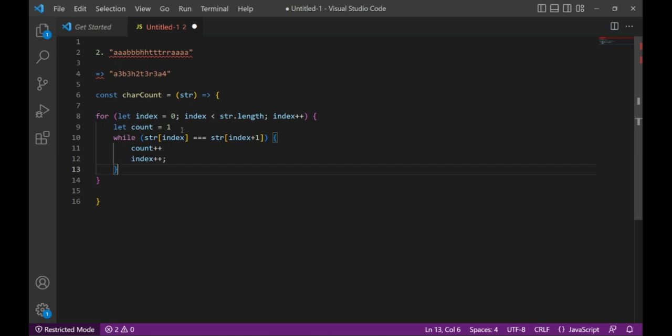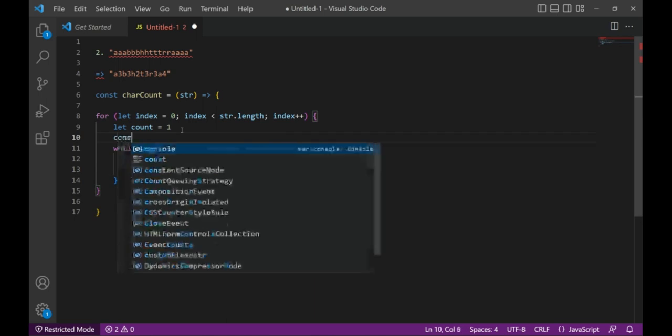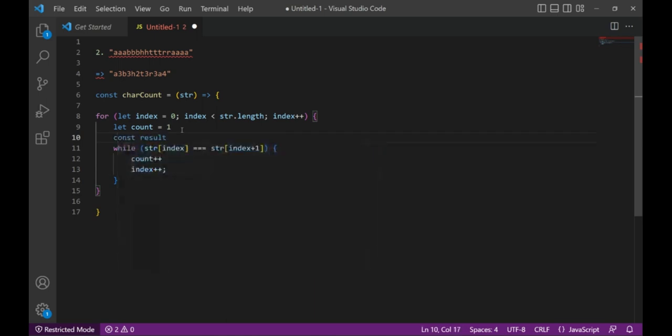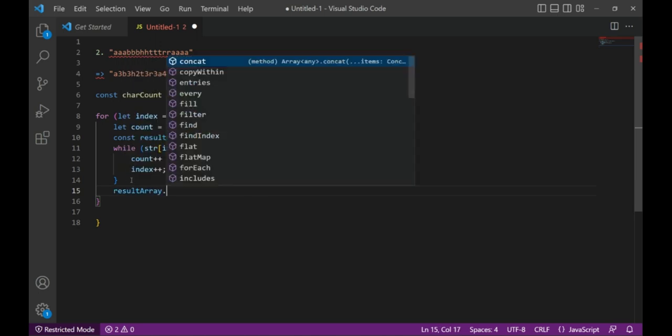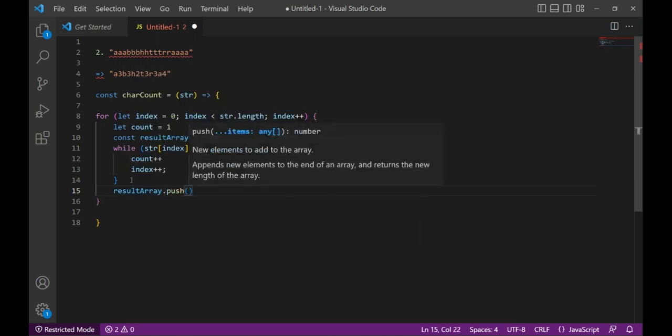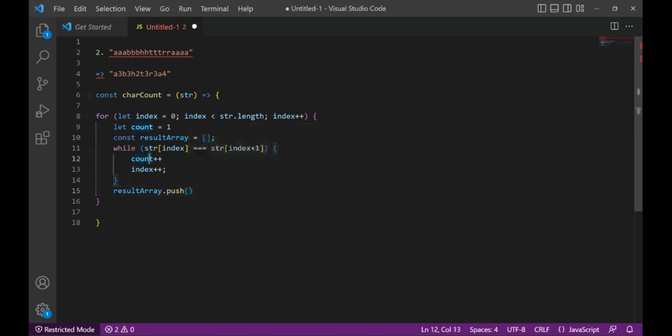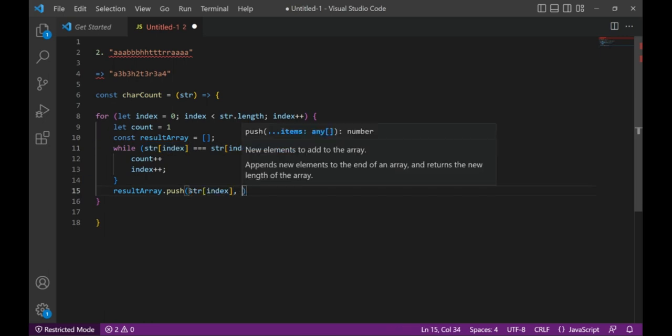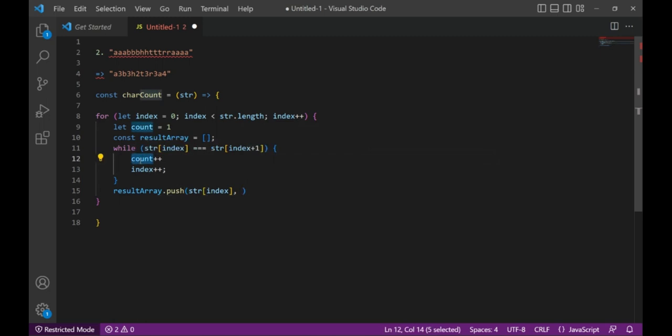So for that, what we can do is create one array. I'll call it result array. And whatever count we are getting, whatever string we are getting, we will store that into the result array. We'll use push method for that, and in this push method we will be passing two things at once. The first will be nothing but the character, okay, and the second is nothing but the count for that particular character.